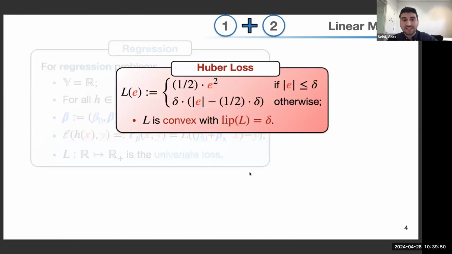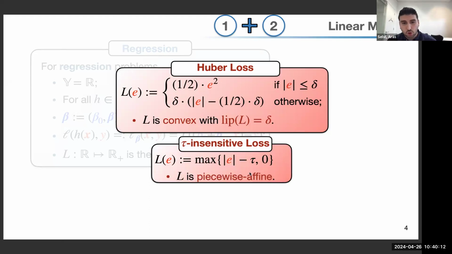So the Huber loss is used in robust regression. So if you see the first line, it's the squared loss function that we are using in linear regression. But after a threshold of error, we apply a different function. Okay, so we are more robust to outliers. And this is, again, a convex function with Lipschitz constant of delta, delta being the threshold that I just discussed.